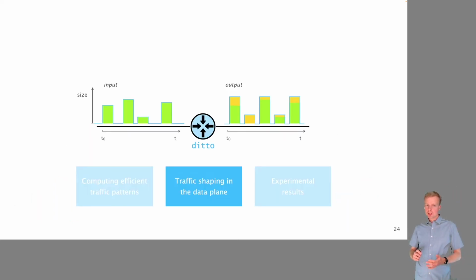Now that we have the traffic pattern computed, we need to enforce it in the data plane. And for this, we leverage recent advances in network programmability, which allow us to run custom algorithms in programmable switches. These switches are commercially available. Everybody can buy them. They follow a certain architecture called programmable switch architecture, and they impose a lot of constraints on the actual algorithms that one can run and on the operations and the resources that are available. So actually, the main challenge behind this project was to implement this seemingly simple idea in a way that works at line rate on these programmable switches.